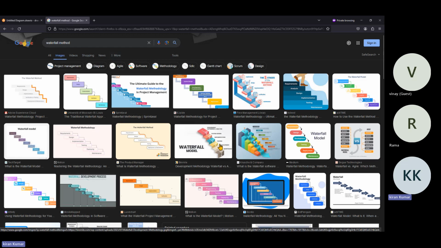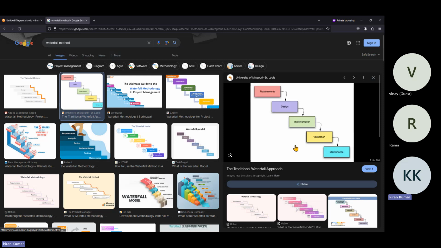These images are available in many places. I will open one of them. You can see, first of all, in the waterfall method, suppose a client has one idea, a business idea. They say, I require an e-commerce application, or maybe an Ola or Uber-like application. The client says, these are the tools and everything I require.